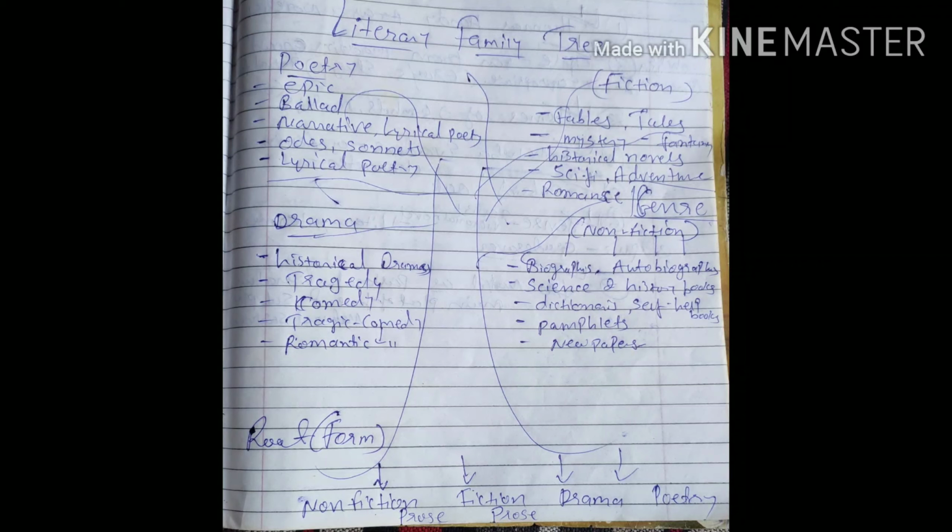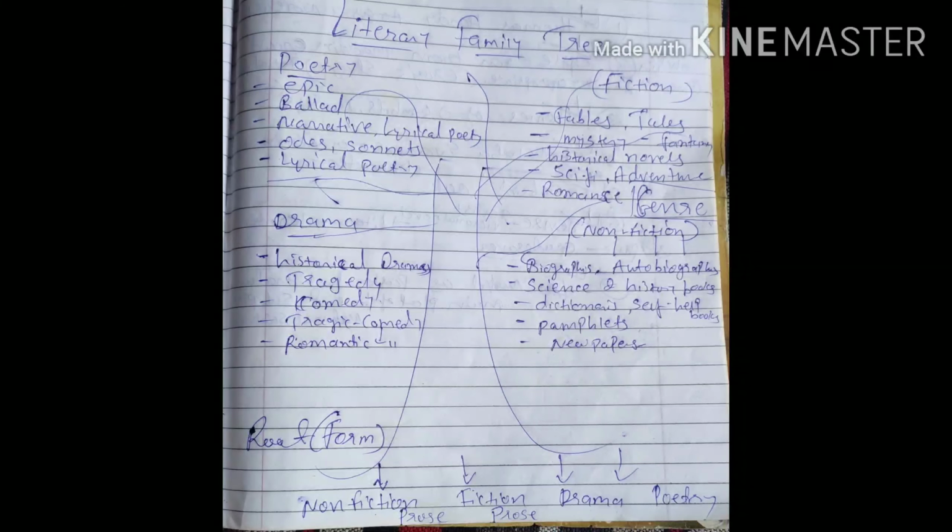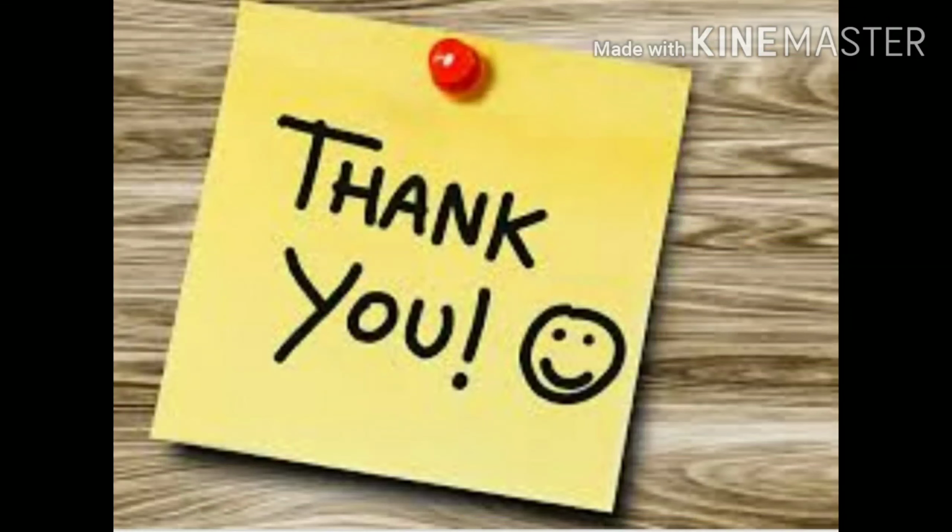So I hope you will understand this basic difference and the big family of literature and different members of the literary family tree. So keep learning and keep focusing on the different aspects of literature and literary forms. And feel free to ask any question. Thank you.